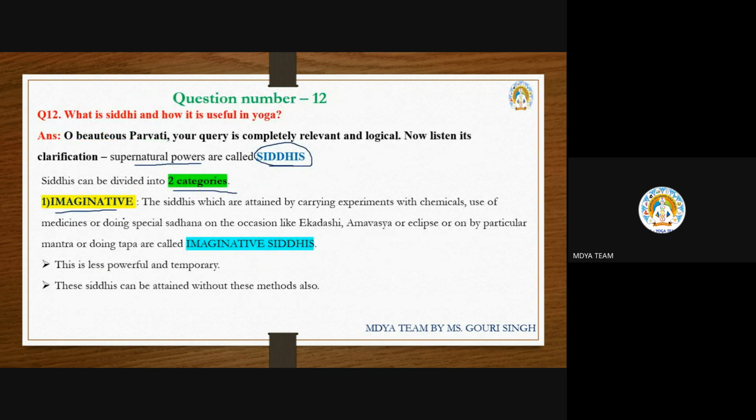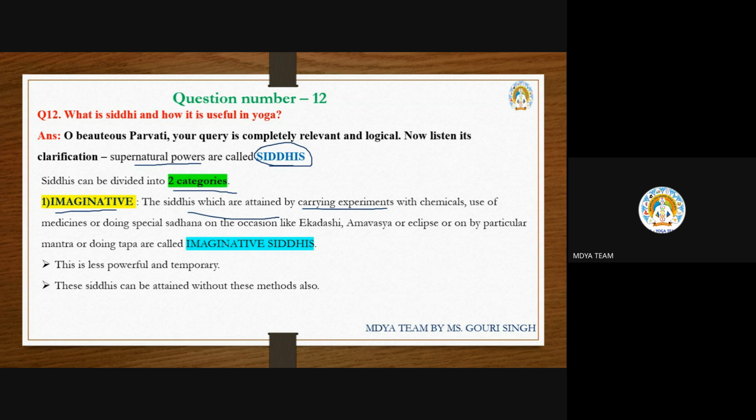What do you mean by imaginative? The siddhis attained by carrying out experiments with chemicals or medicines, or by doing special sadhana on occasions like Ekadasi, Amavasya, or an eclipse, or with a particular mantra or tapa, are called imaginative. This siddhi is got very easily compared to the unimaginative, but for a general person it is also difficult to get.